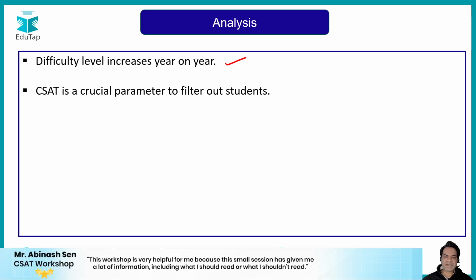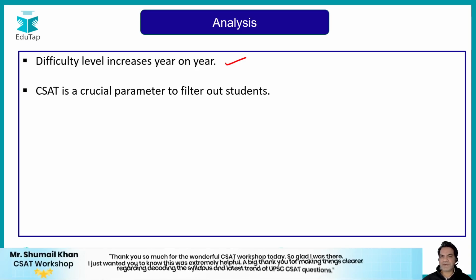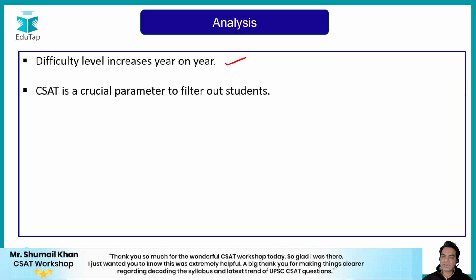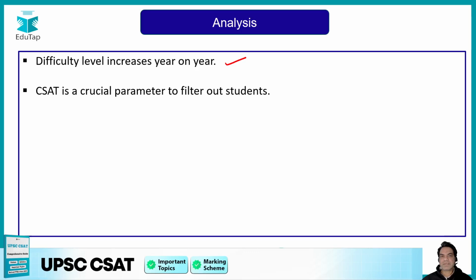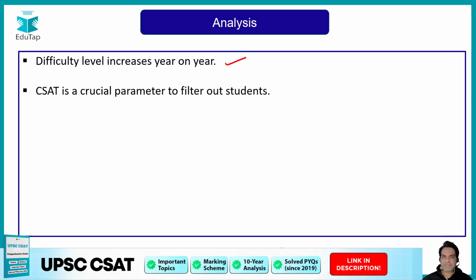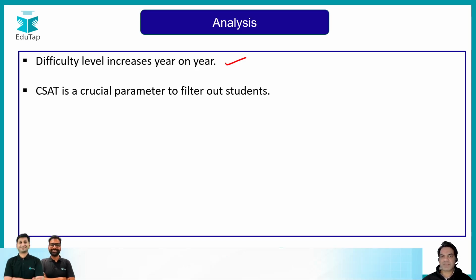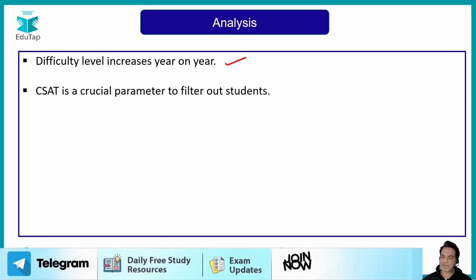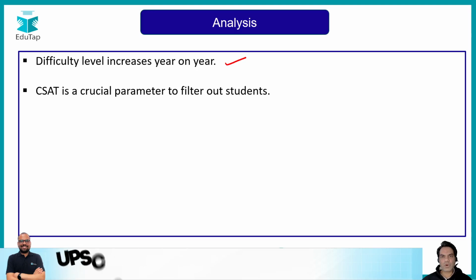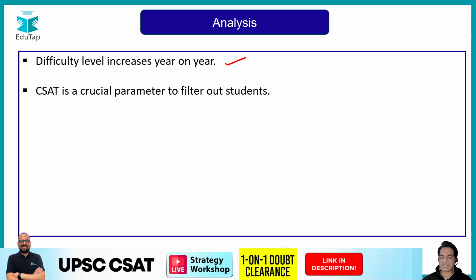Second point to understand is that CSAT is a crucial parameter to filter out students. Now guys, I told you this is a qualifying paper, you just have to score 33% marks, but UPSC has made CSAT a primary filter for your recruitment process. If you fail to qualify the CSAT part, whatever your score is in GS paper 1, you'll not be able to go ahead, you'll not be able to sit in the next section of the paper.